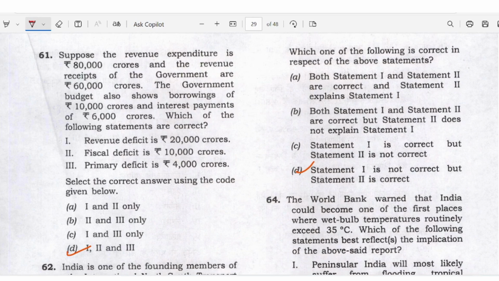Suppose the revenue expenditure is 80,000 crore and the revenue receipts of the government are 60,000 crore. The government's budget also shows borrowing of 10,000 crore and interest payment of 6,000 crore. Which of the following is correct? If you know the perfect formula for revenue deficit, fiscal deficit, and primary deficit, you can easily mark the answer. Okay, here the answer is D. 1 and 3 are right.